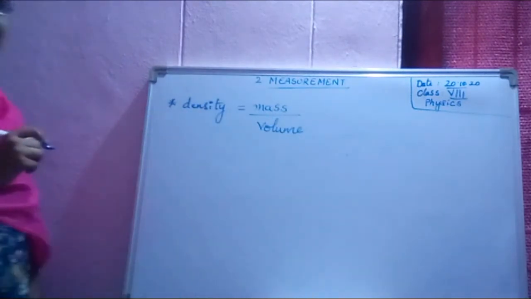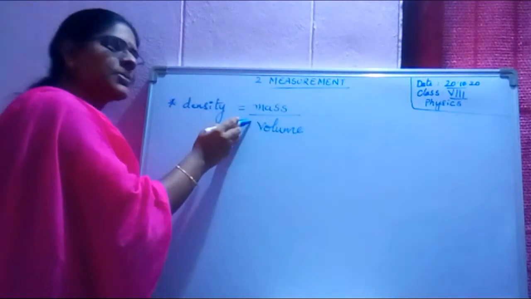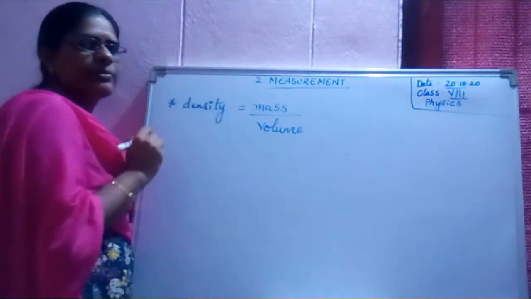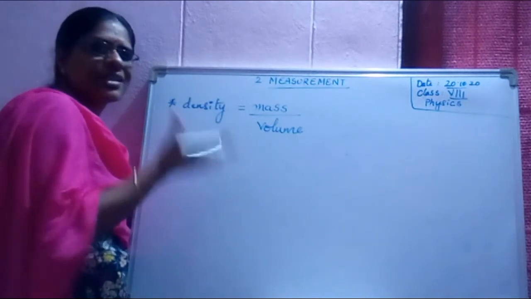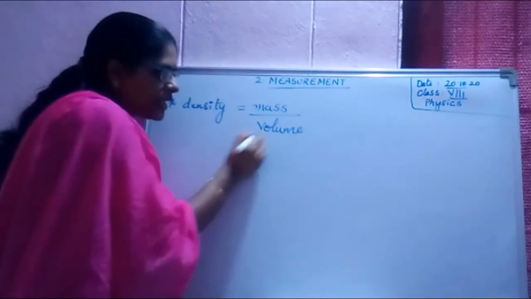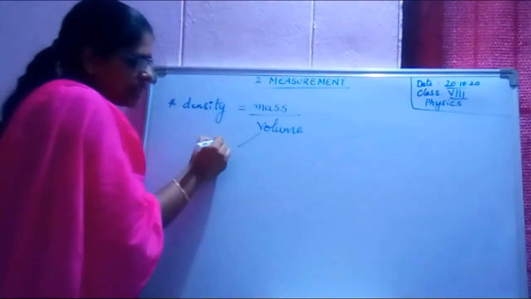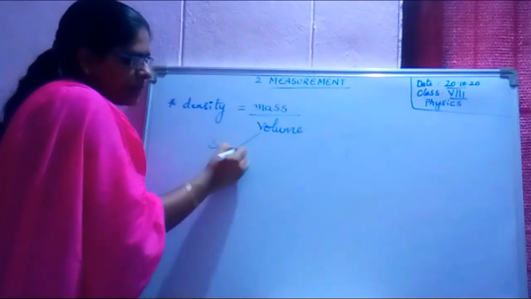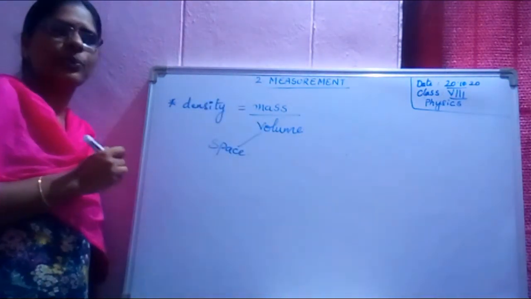What is the density? It is defined as mass by volume. Mass means the weight of the substance. What is volume? Space occupied by any object is called volume.